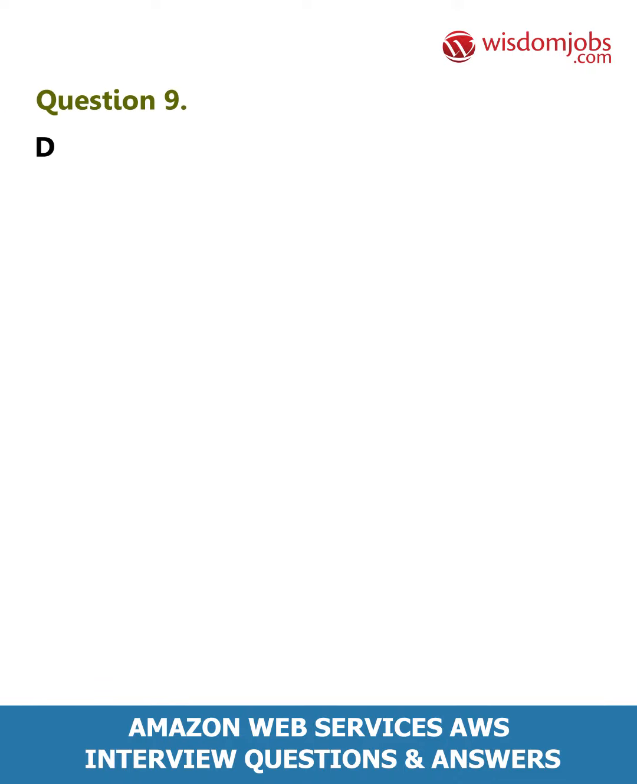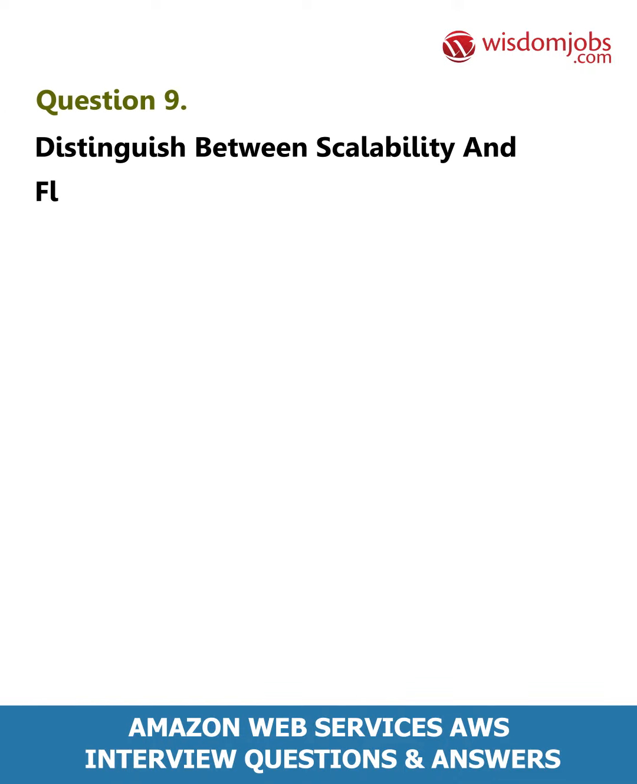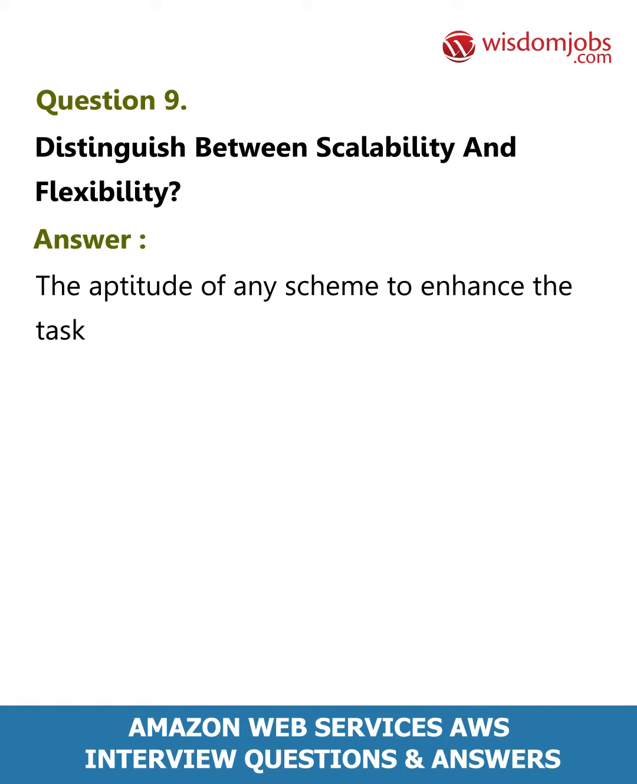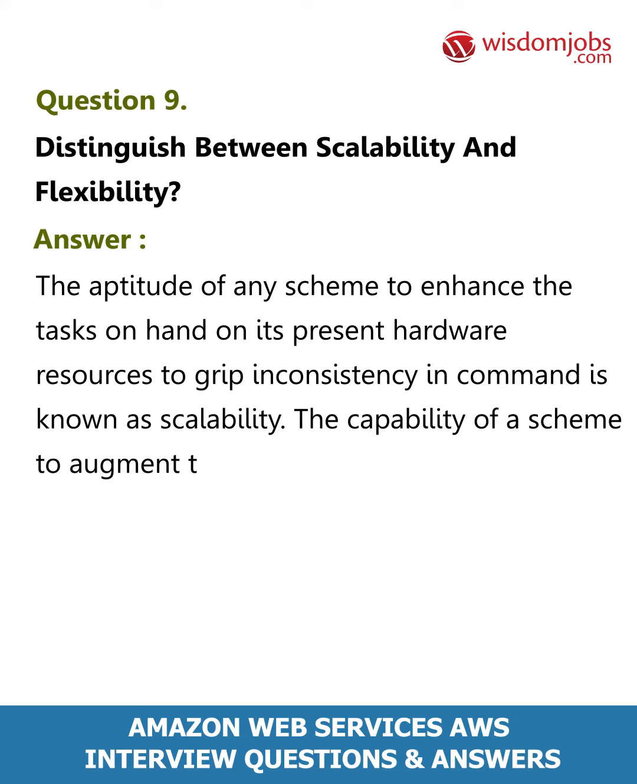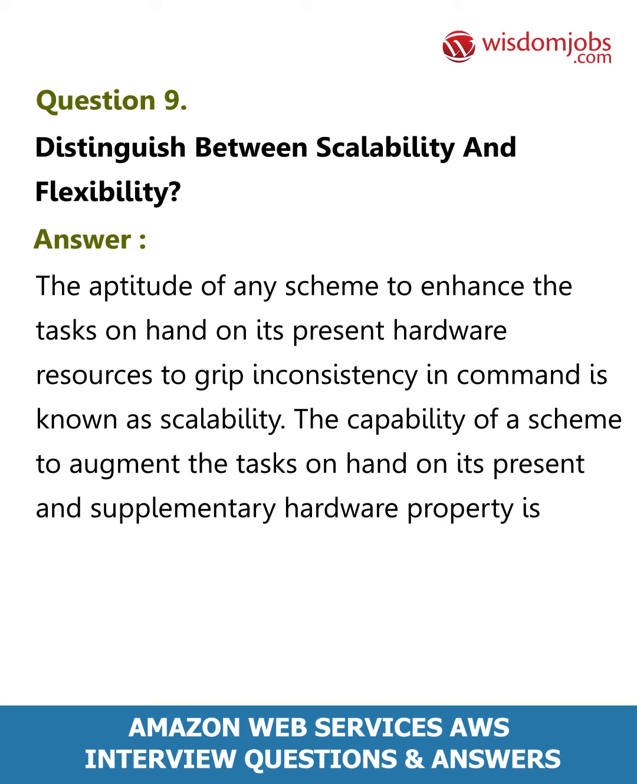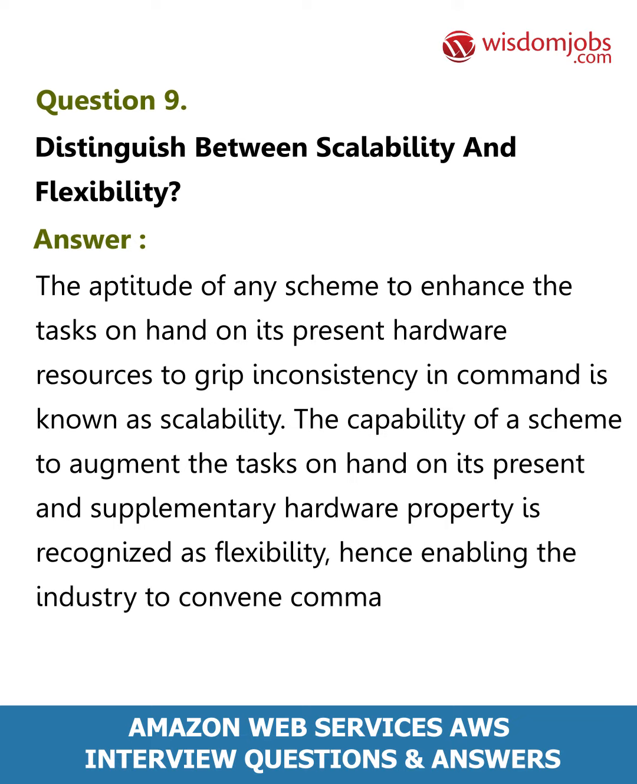Question 9. Distinguish between scalability and flexibility. Answer. The aptitude of any scheme to enhance the tasks on hand on its present hardware resources to grip inconsistency in command is known as scalability. The capability of a scheme to augment the tasks on hand on its present and supplementary hardware property is recognized as flexibility, hence enabling the industry to convene command devoid of putting in the infrastructure at all.